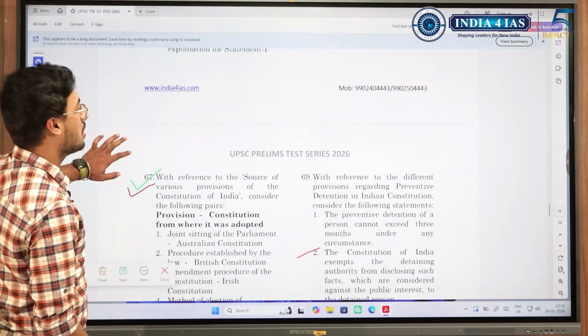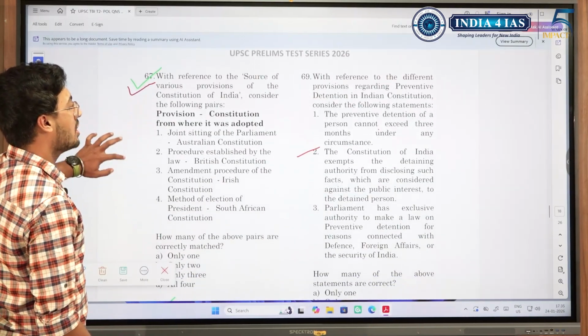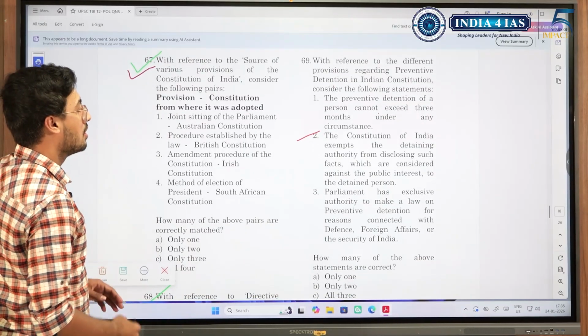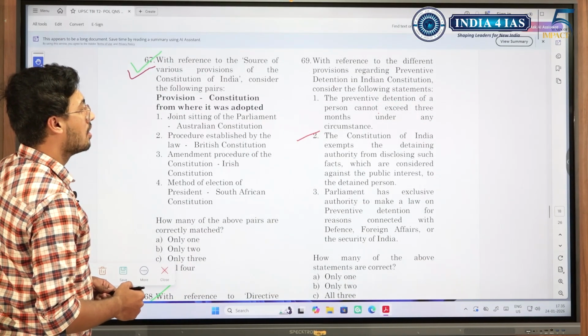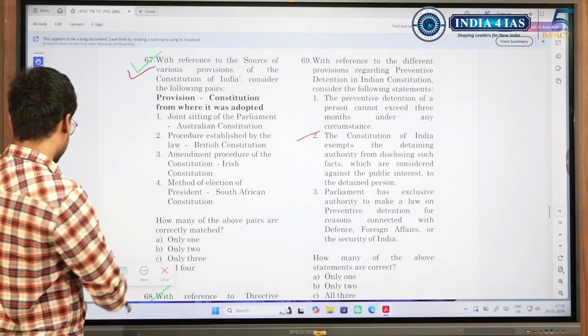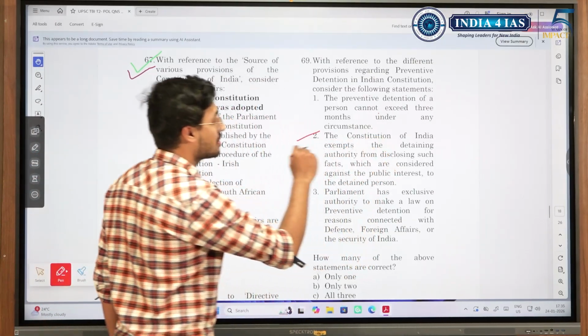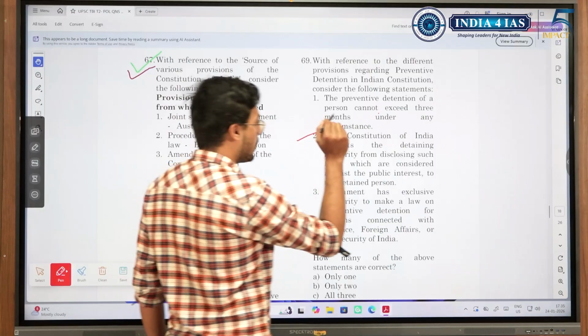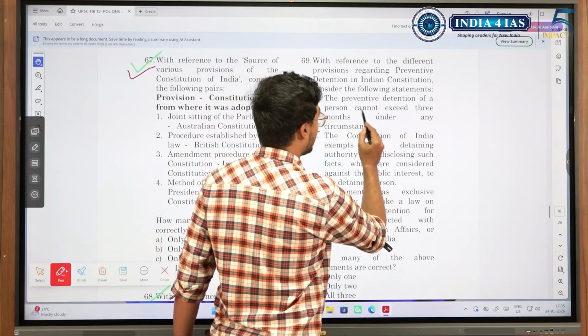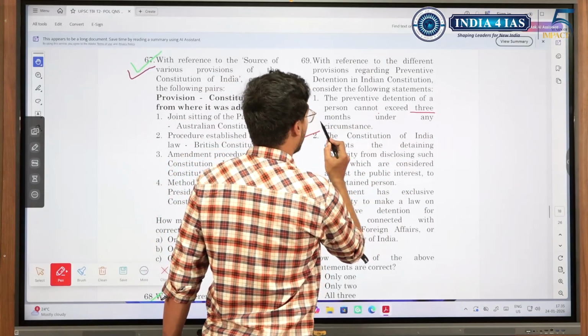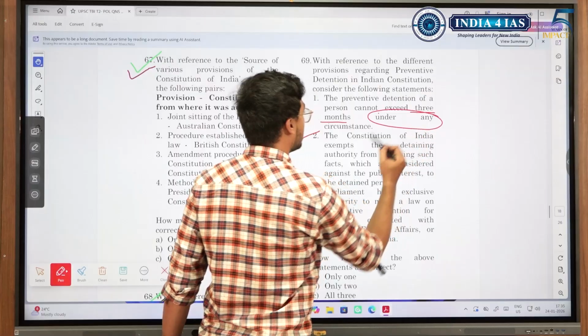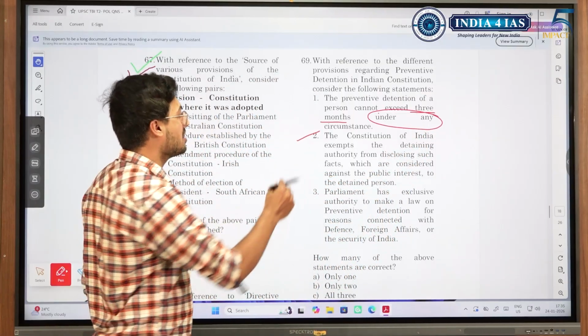DPSP static question with respect to preventive detention. Okay. Person cannot exceed 3 years under any circumstance. Again, see, these are the places where you will find a trap. Preventive detention of a person cannot exceed 3 months under any circumstance. See, it will lean towards extreme things. So, this becomes wrong.